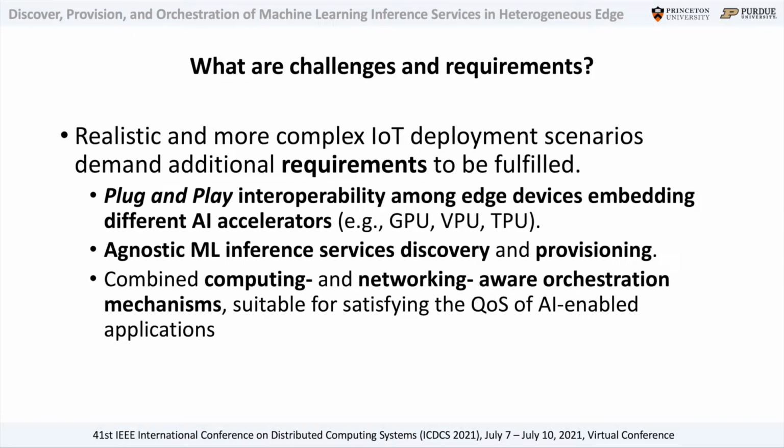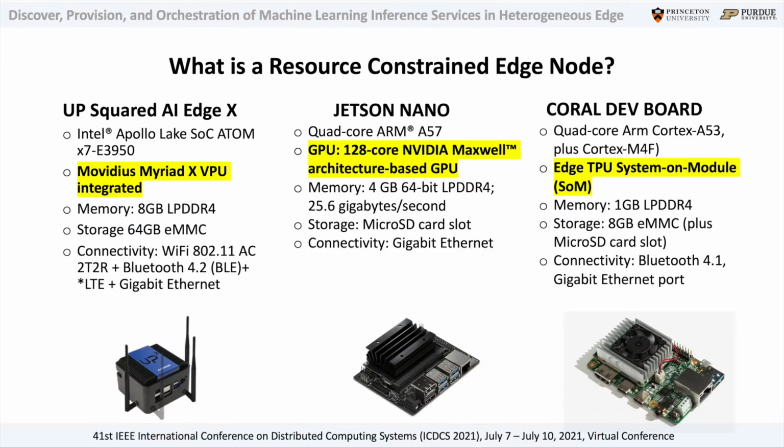In terms of challenges and requirements, considering realistic and more complex IoT deployment scenarios, there are additional requirements to be fulfilled. For example, we would like to have a sort of plug-and-play interoperability among edge devices embedding different AI accelerators. We would like to have an agnostic machine learning inference service discovery and provisioning, and we need a combined computing and networking aware orchestration mechanism suitable for satisfying the quality of service of AI-enabled applications. But in this context, what is a resource-constrained edge node?